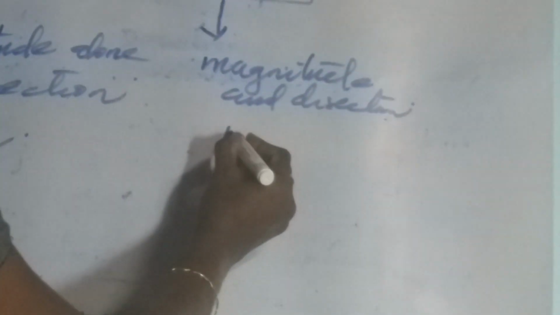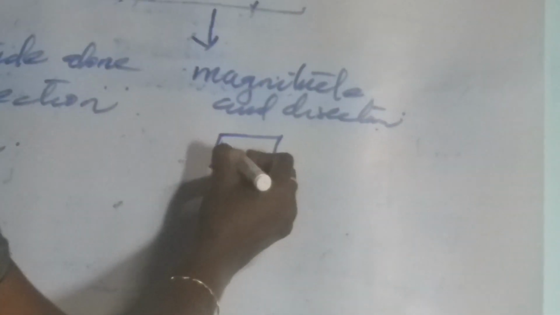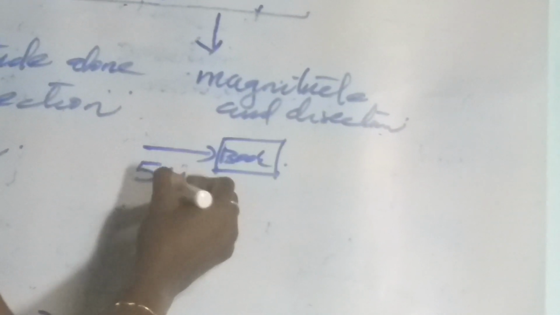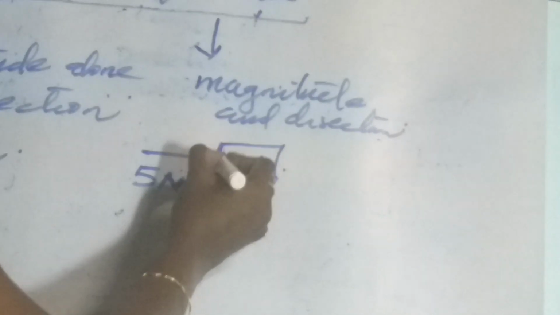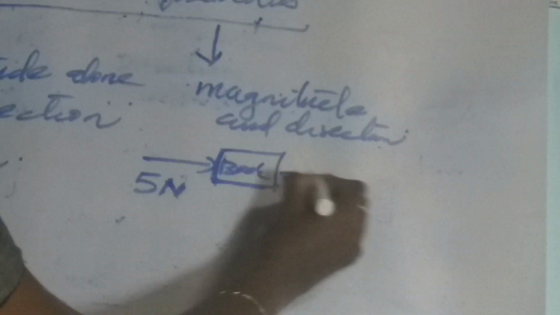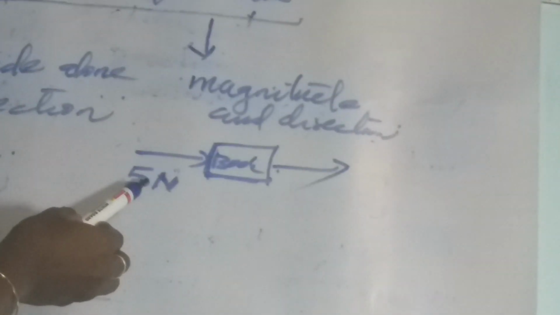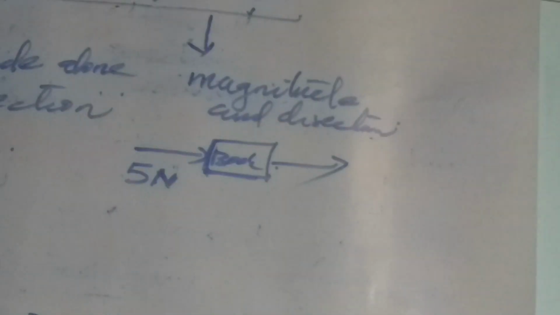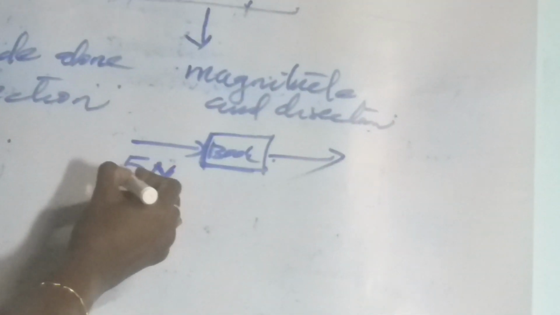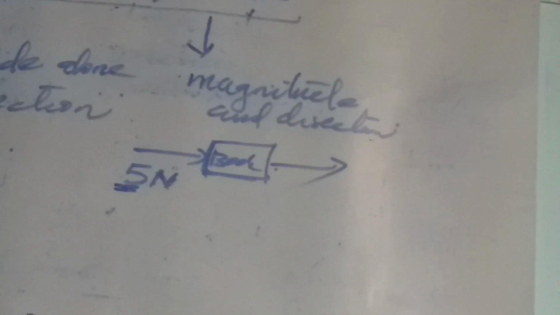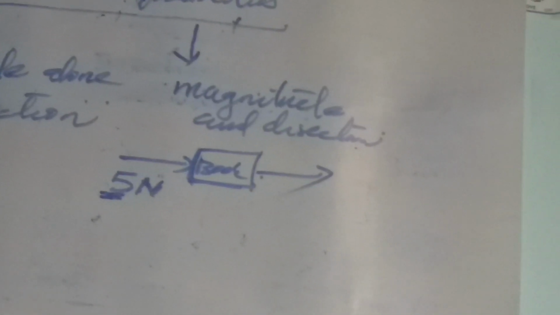When we consider the case of force, suppose we have a book here. We apply a 5 Newton force to move the book towards the right, that is, from left to right. Here we have to mention its magnitude as well as its direction, so force is considered a vector quantity.